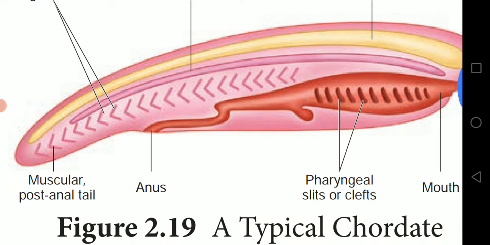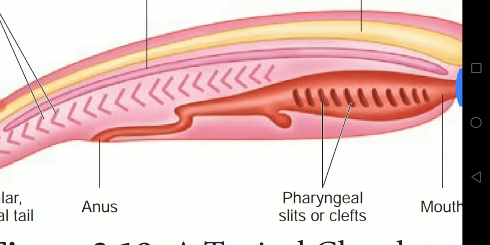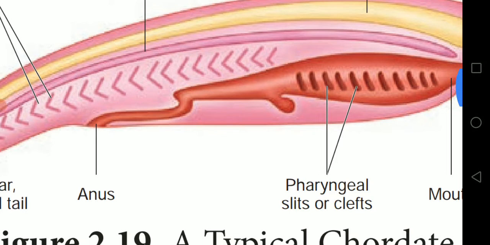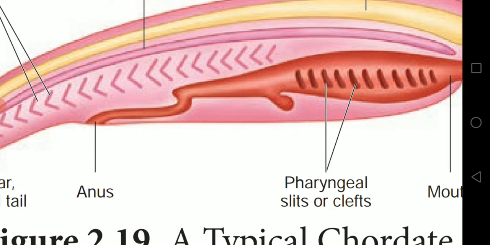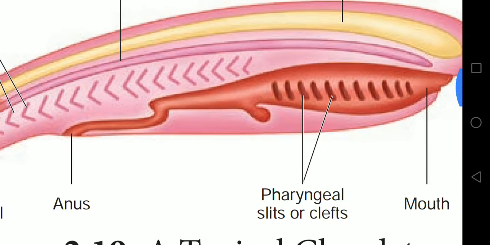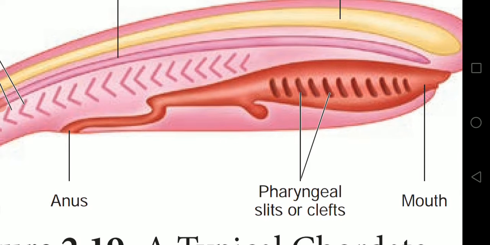The next topic is presence of pharyngeal gill slits. Here, this is the digestive or alimentary canal. In that, the pharyngeal gill slits are present, or we can also call them clefts, in all chordates at some stage of the life cycle. It is a series of gill slits. Continuously, you can find the gill slits in the anterior region of the body, a cleft that perforates the wall of the pharynx and appears during the development of every chordate.